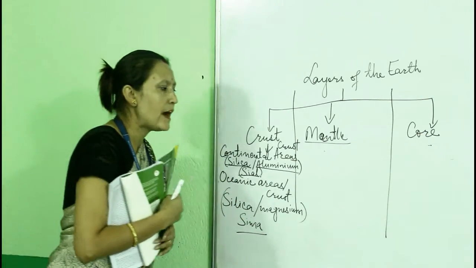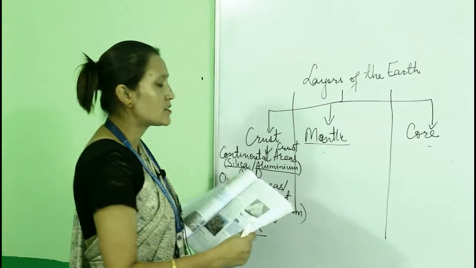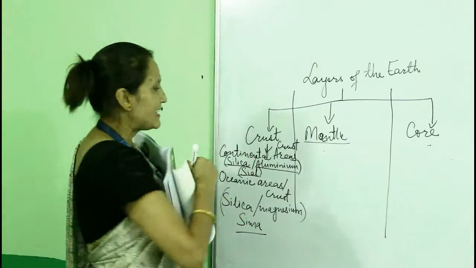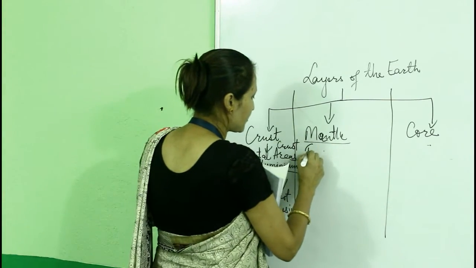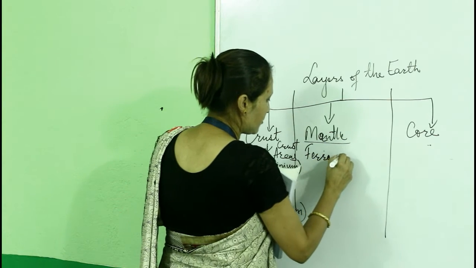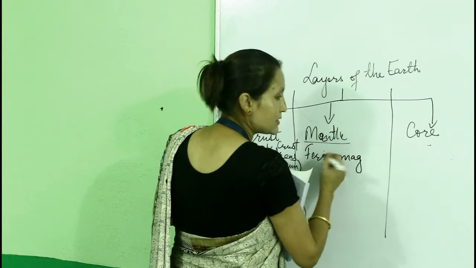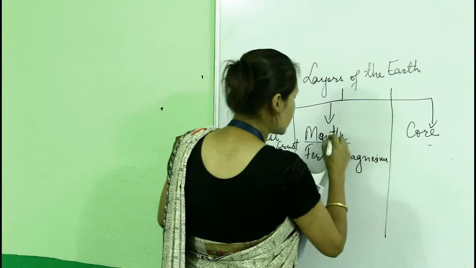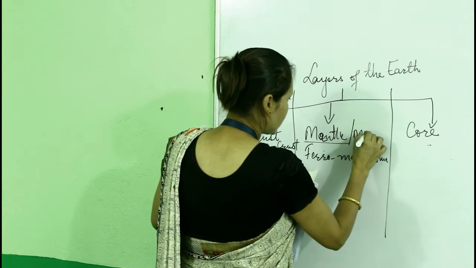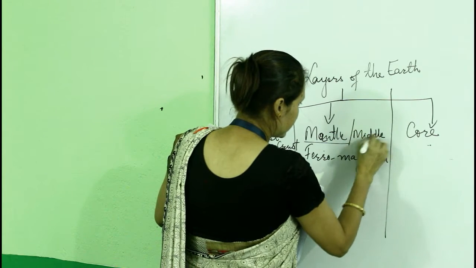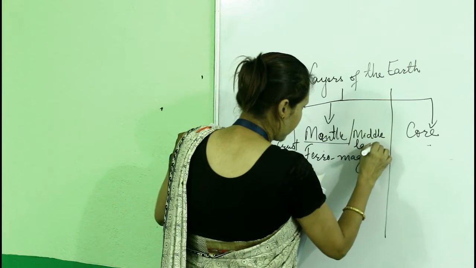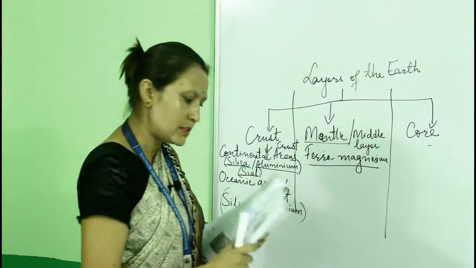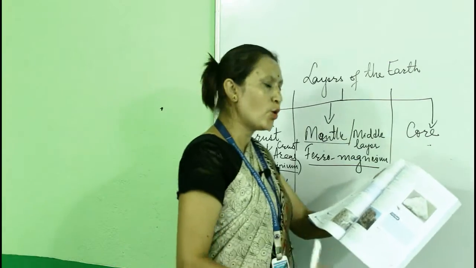Understood? Now the mantle. Mantle is the middle layer of the earth, and it is mainly made of ferromagnesium. Ferro means iron. It is the middle layer, and it is composed of ferromagnesium. Clear?